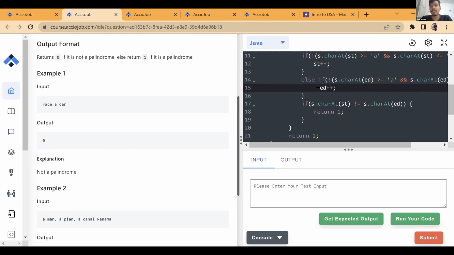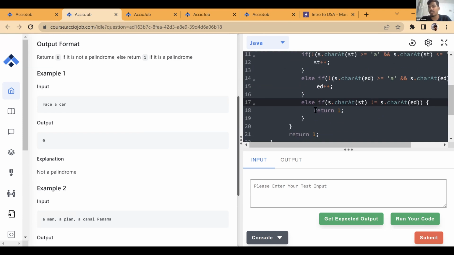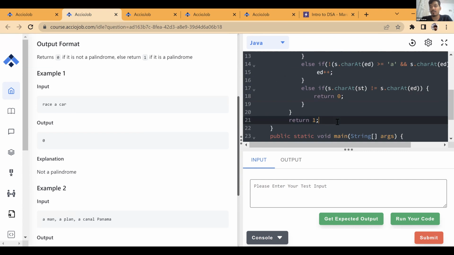Then finally, if we did this, we'll go to the else part. If both of them are valid characters and they are not equal, then we simply return 0. Otherwise, we return 1.